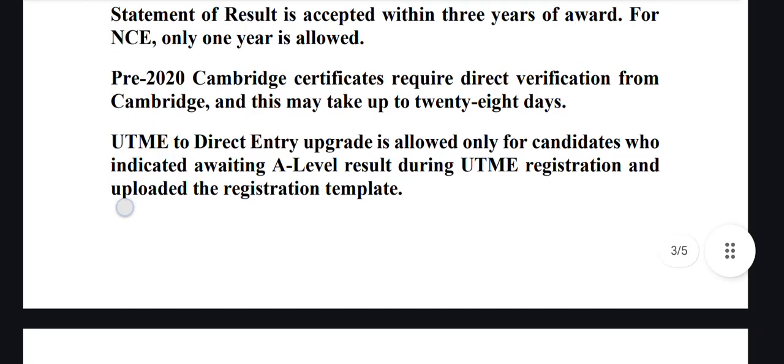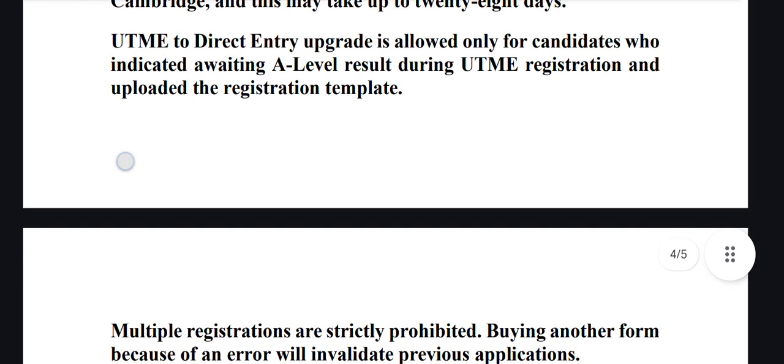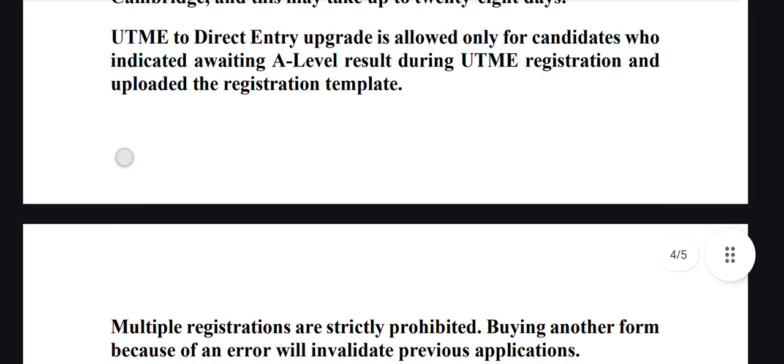So that's about that. Some people that have a Cambridge certificate from before 2020 will need direct verification from Cambridge, and it may take up to 28 days. Also, some people may want to upgrade their UTME to direct entry. It is allowed for some candidates who indicated that they have awaiting A-level results during their UTME registration.